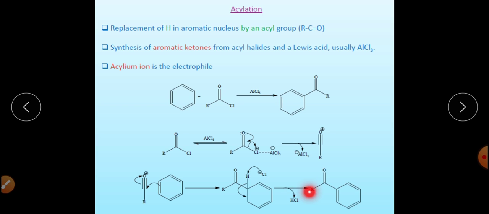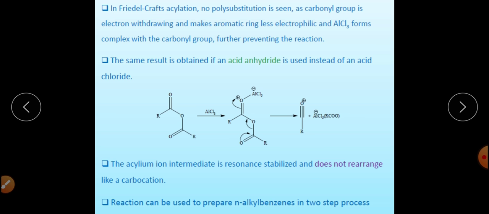In the second step, H positive is eliminated and benzene is converted into aromatic ketone. So this is the overall mechanism, a typical aromatic electrophilic substitution mechanism, which is a two-step mechanism. So preparation of the acylium cation is important, and this acylium cation will react with benzene to synthesize aromatic ketones.